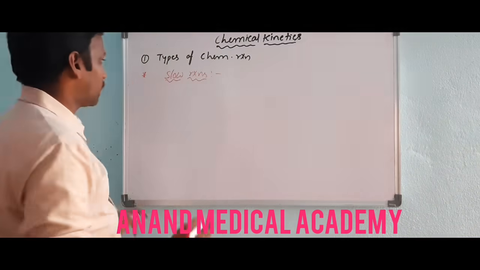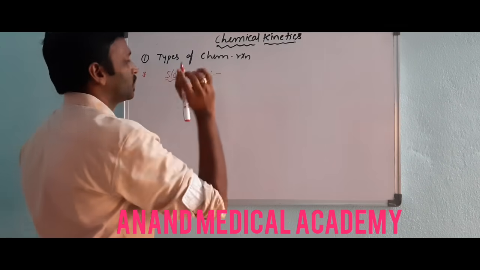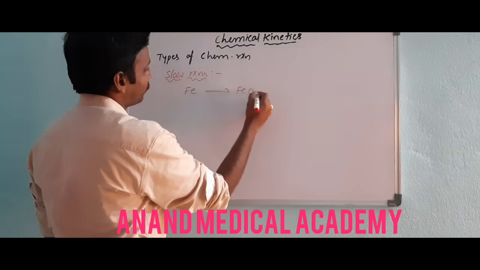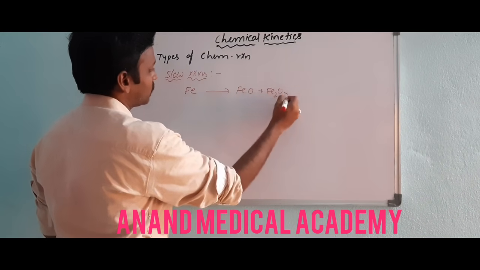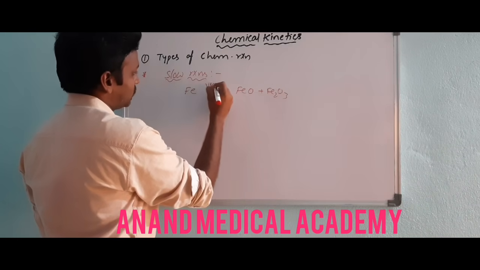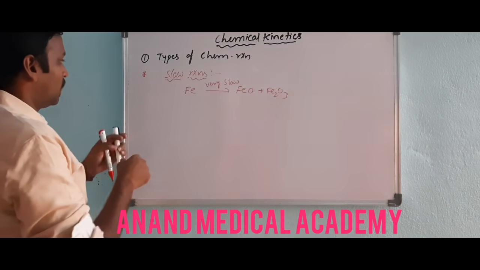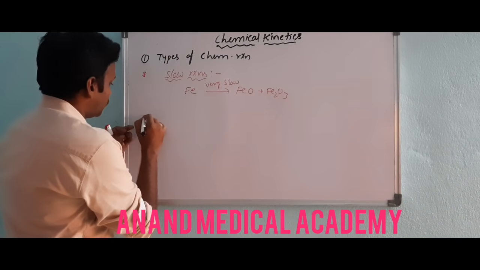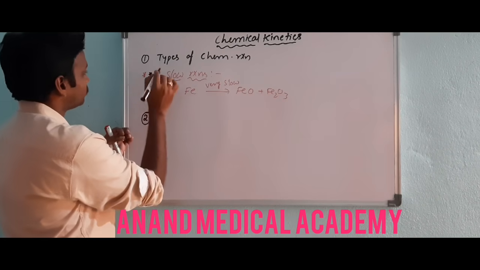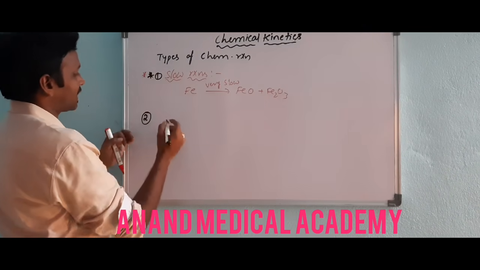That is different. Here, slow reactions take place very, very slowly. So iron is converted to iron oxide like FeO and Fe2O3. First FeO and then Fe2O3, ferrous oxide and ferric oxide. This is a very, very slow reaction. This is the first one. The second one is